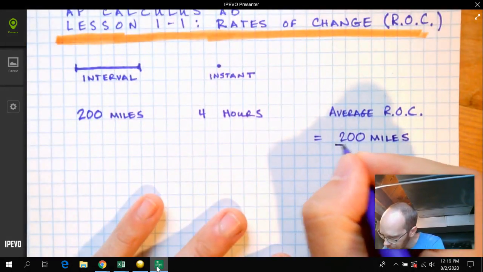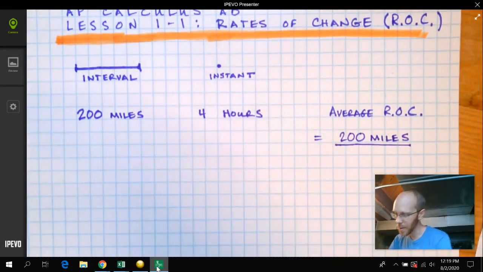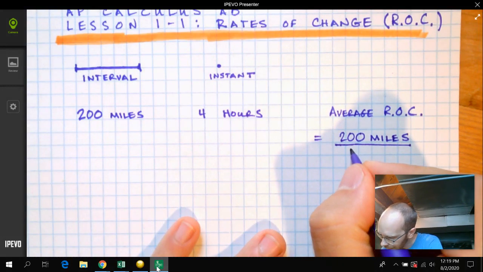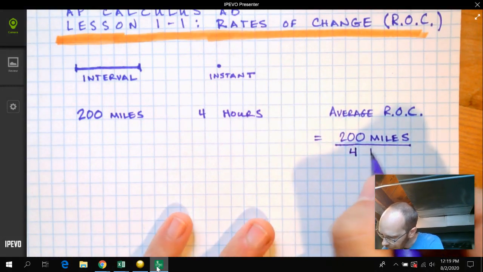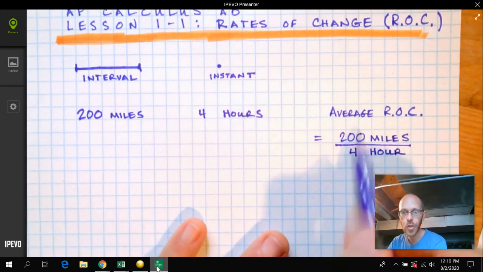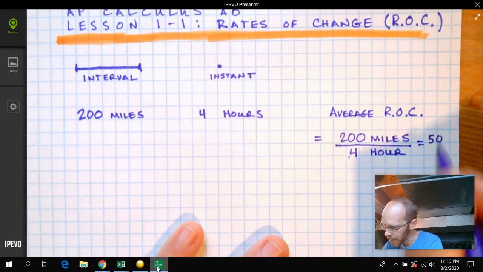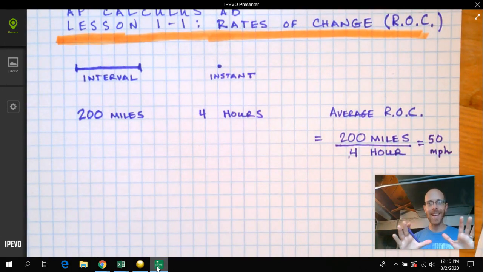And I am going to divide that, because I know that rates are when you divide two things. I am going to divide that by the change in the time. And 200 divided by 4 is going to give us 50 miles per hour. So fantastic. You know how to find an average rate of change.